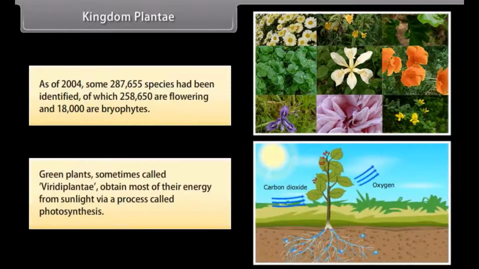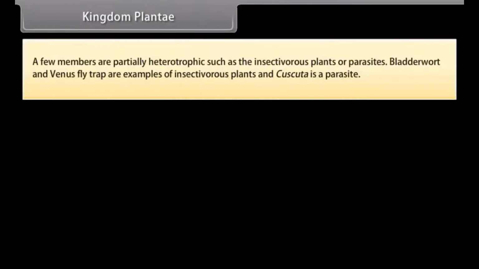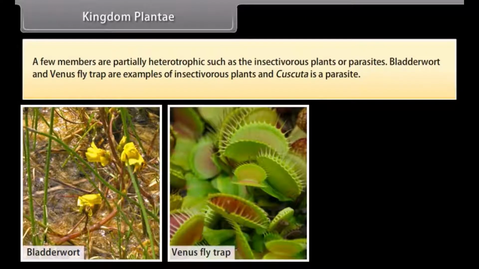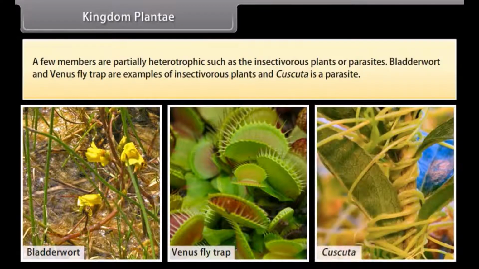Green plants, sometimes called Viridiplantae, obtain most of their energy from sunlight via a process called photosynthesis. A few members are partially heterotrophic, such as the insectivorous plants and parasites. Bladderwort and Venus flytrap are examples of insectivorous plants, and Cuscuta is a parasite.